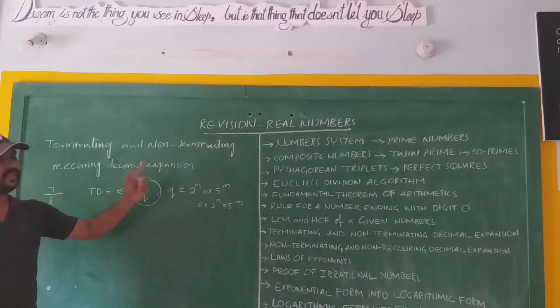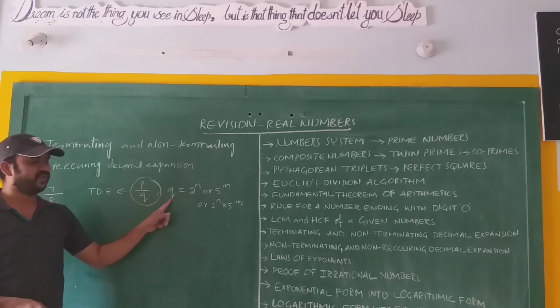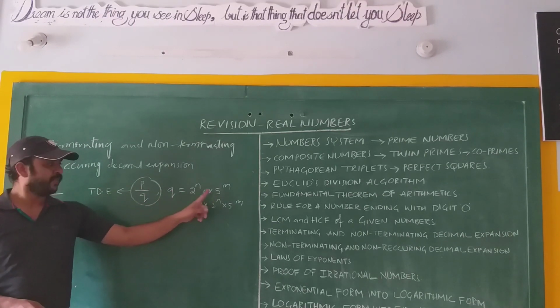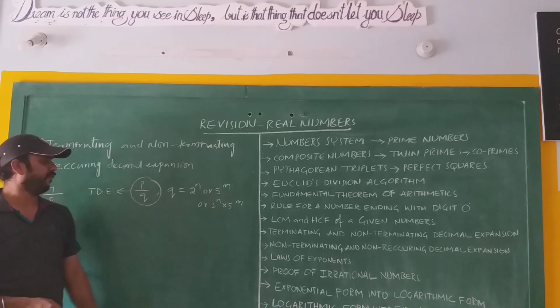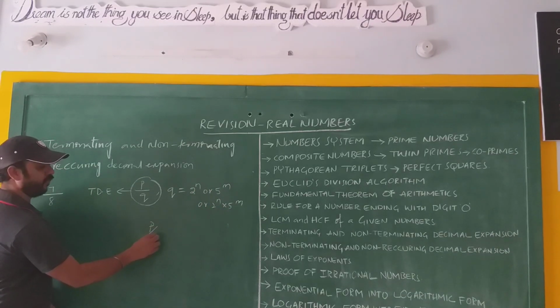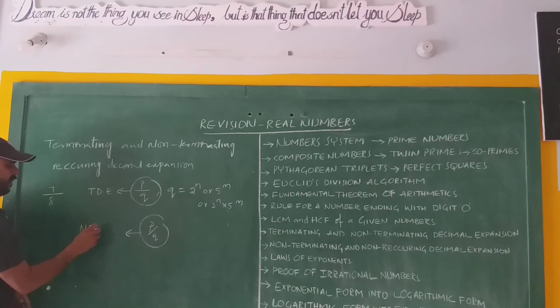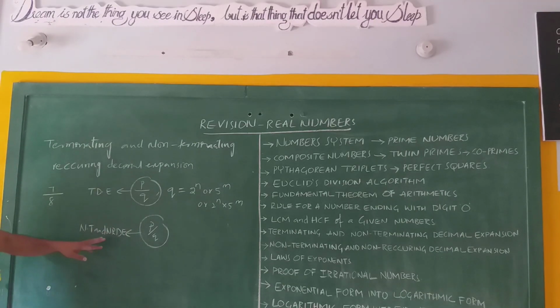If the prime factorization of q is not in the form of 2 power n, not in the form of 5 power m, or not in the form of 2 power n into 5 power m, then p by q has a non-terminating and non-recurring decimal expansion. Let us have 2 examples here.